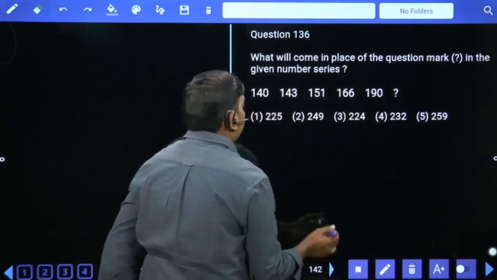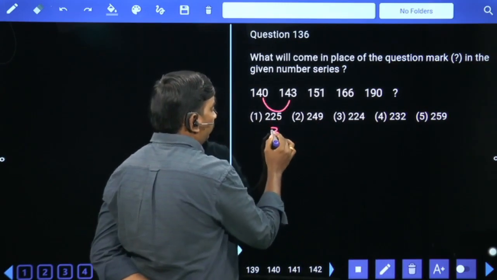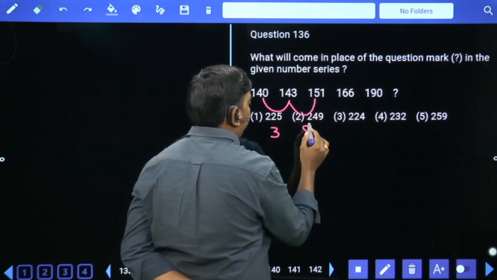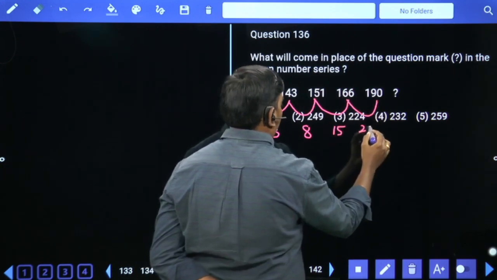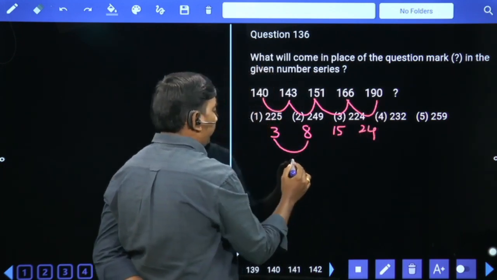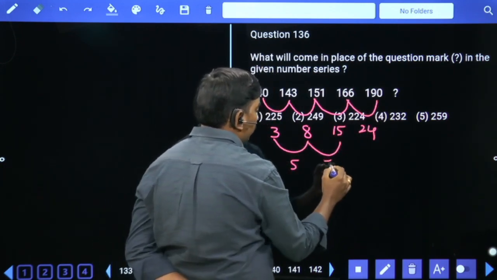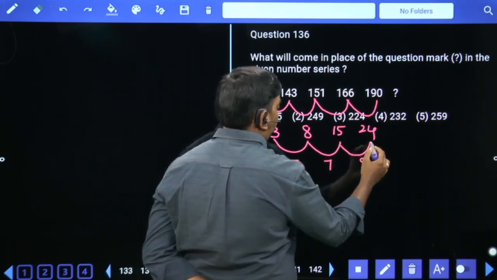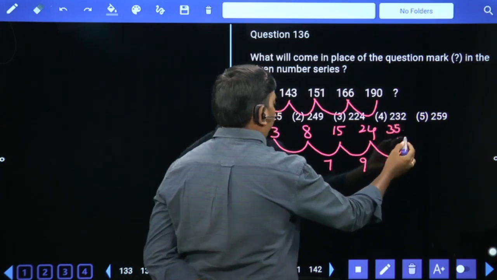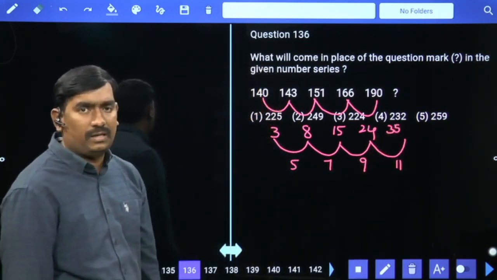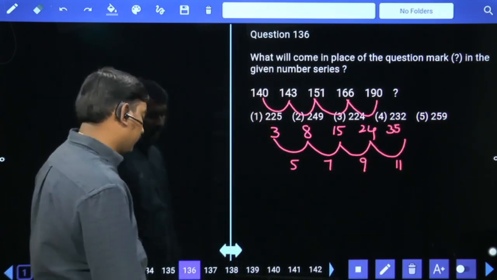Next, number series. 3, 8, 15, 24. Again the differences are 5, 7, 9, 11. 24 plus 11 means 35. 190 plus 35 means 225 is your answer.